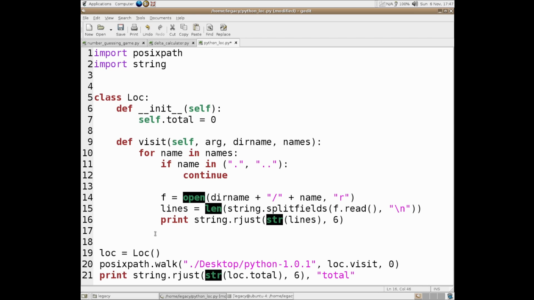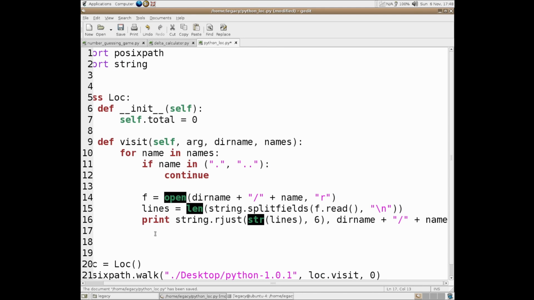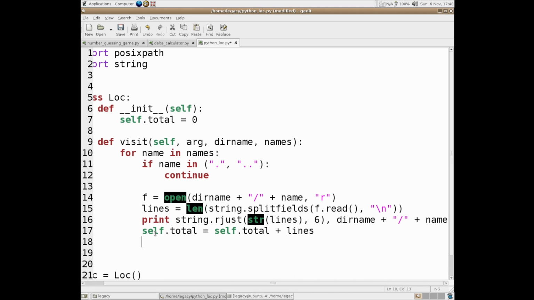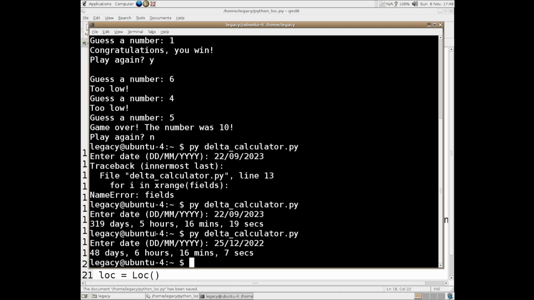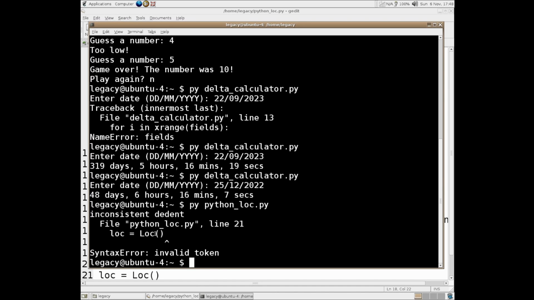6 works well. The number of lines I think is like 143,000, so we do need the 6 in there, plus name. And we do self.total equals self.total plus lines. There isn't any plus equals. And then f.close. And I don't think we have to do anything else. I think that's it. So now if we go back into the terminal, we can do Python lock.